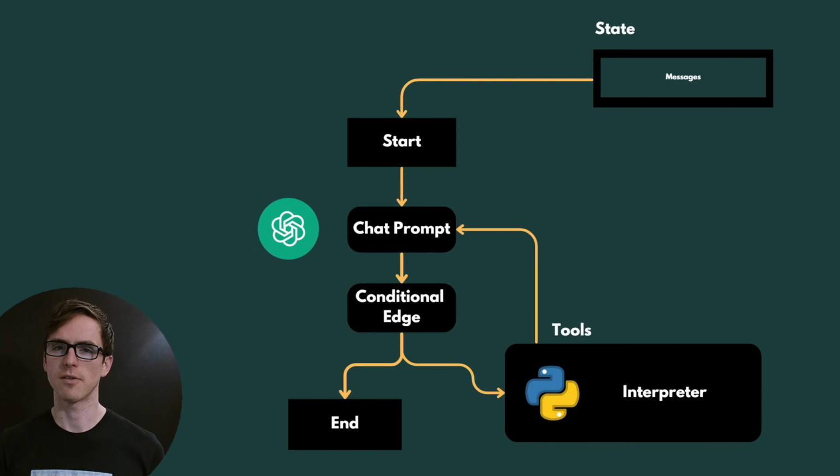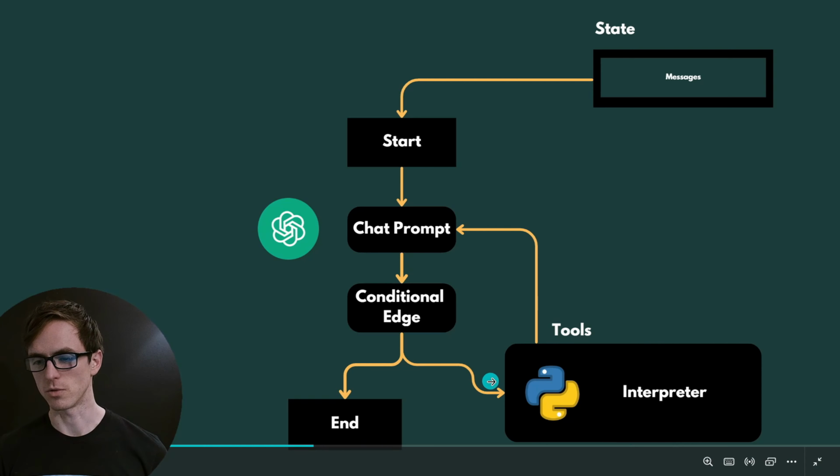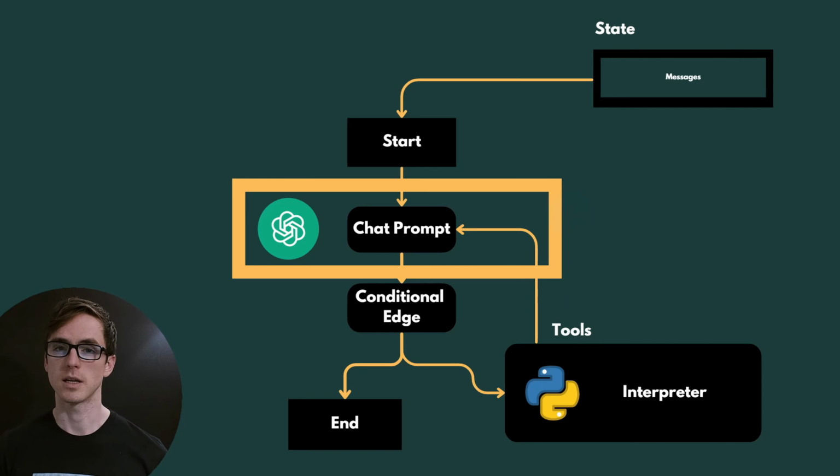So this is a high-level overview of what our agentic graph looks like. We've got our input state, which is where we keep track of all of our variables. We've got our chat prompt and our chat node, where we're using OpenAI. And we've got our tool nodes, which is where all of our language model tools are stored, and we're able to deal with the outputs, add them to the state. Let's take a look at the code that we use to create our main chat node.